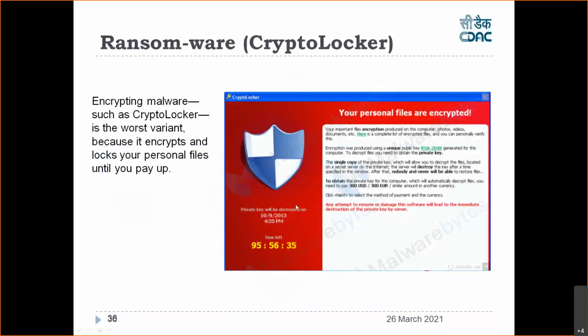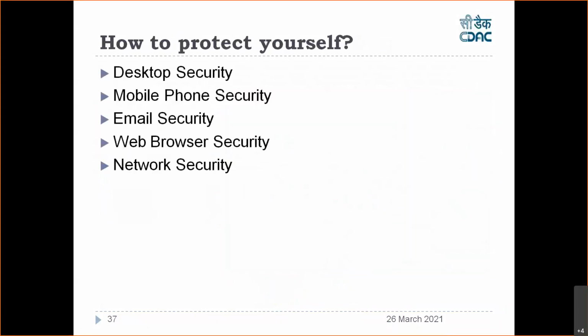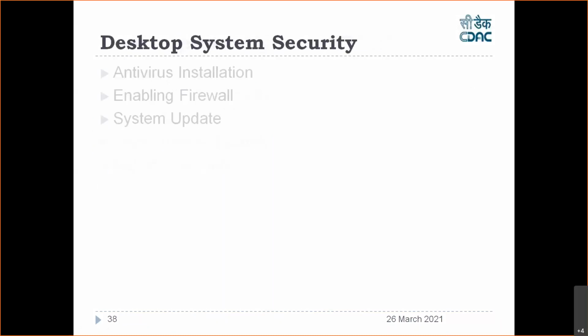Ransomware we have already discussed, no need to discuss again. Now, how to protect yourself? We have discussed a lot of attacks. How to protect, we already discussed long back when we were doing OS hardening. So let us discuss desktop security. First thing is what? You don't use piracy. Second, you install antivirus. Third, you enable firewall. And fourth, you keep updating your system, right?